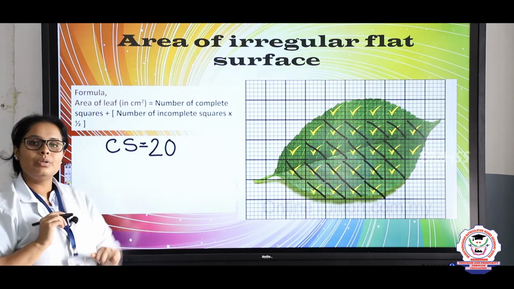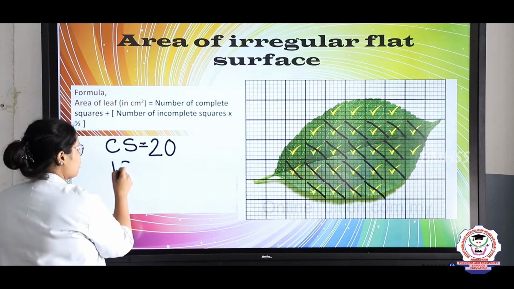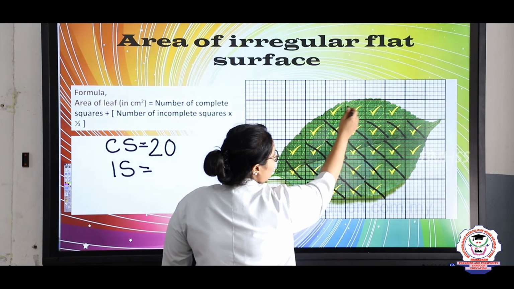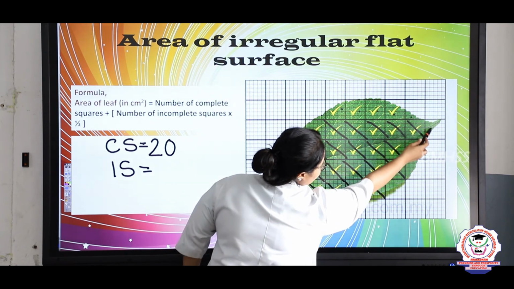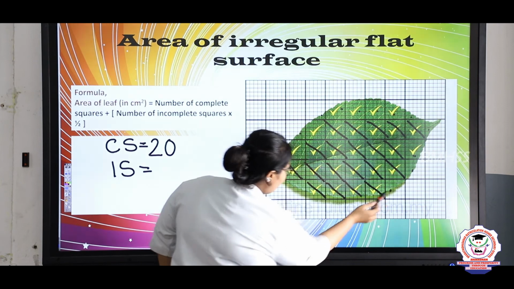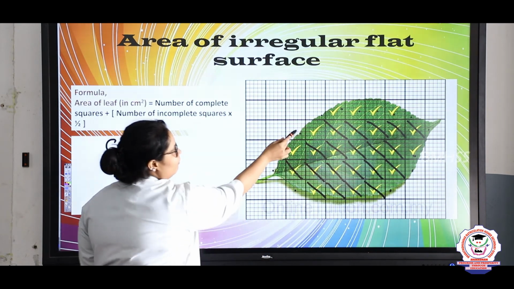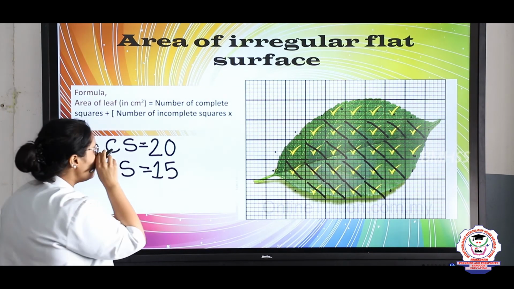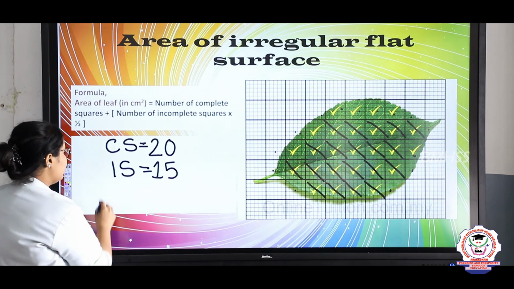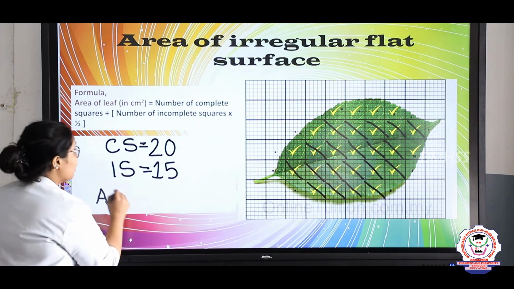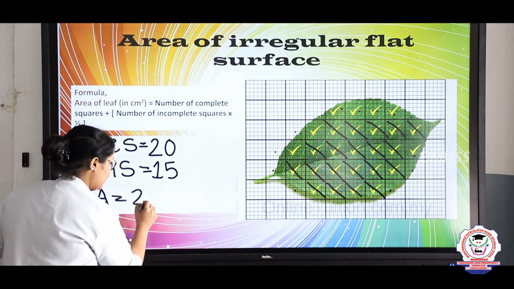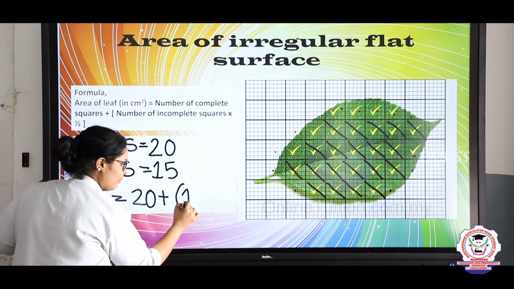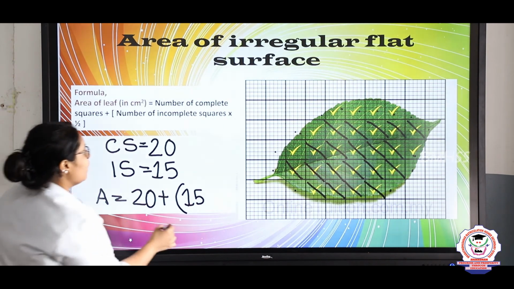Then you have to count incomplete squares. So incomplete square is equal to how much? Let's count again. 1, 2, 3, 4, 5, 6, 7, 8, 9, 10, 11, 12, 13, 14 and 15. Right? So what is the incomplete square? It is 15. So now let's do the calculation. So according to the formula, area, that is A, will be equal to complete squares, that is 20, plus, open the brackets, write number of incomplete squares 15, multiply by half.